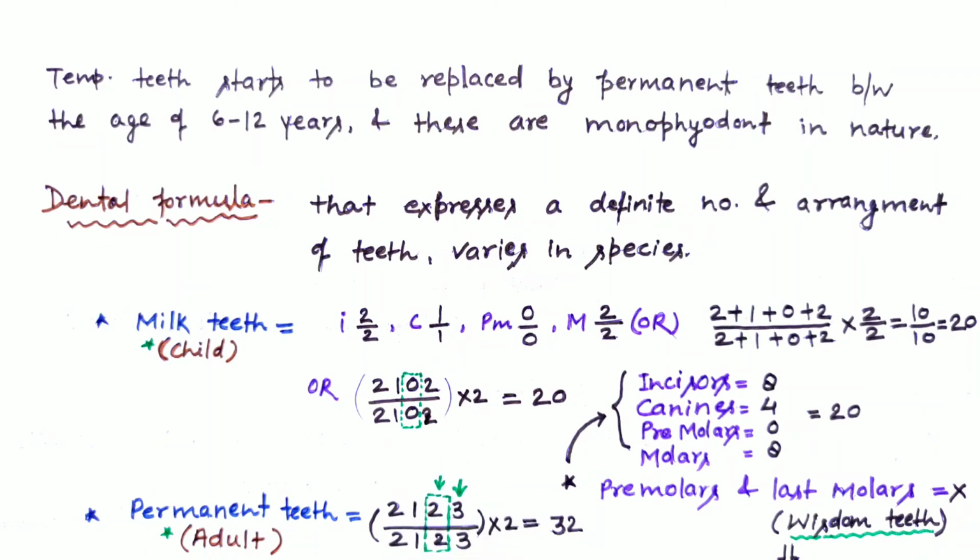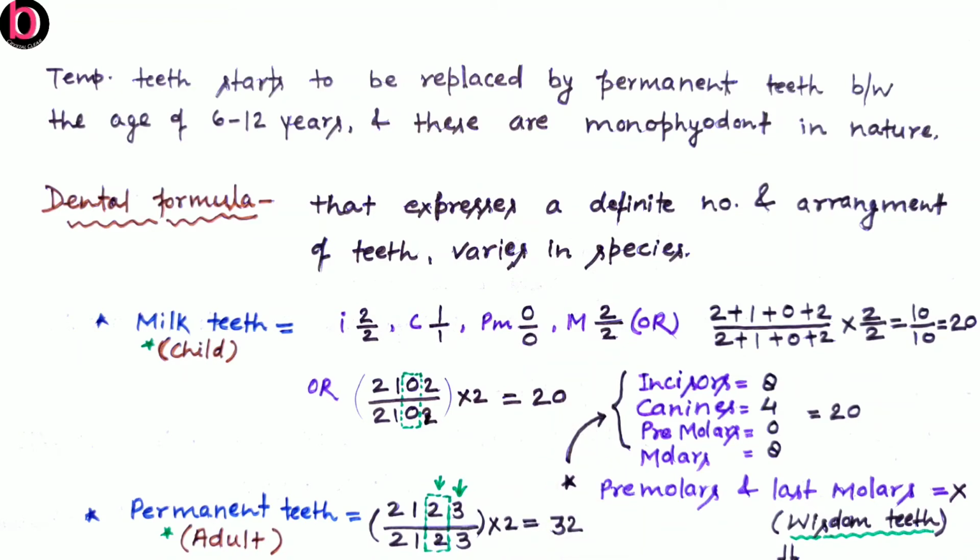In case of childhood phase or in case of primary teeth, that is deciduous or temporary, there is absence of premolars. So we can say premolars originate only once in the life cycle of human beings, and that's why they are monophyodont in nature. So the same here, this is about 20.